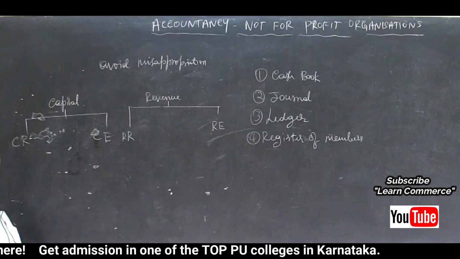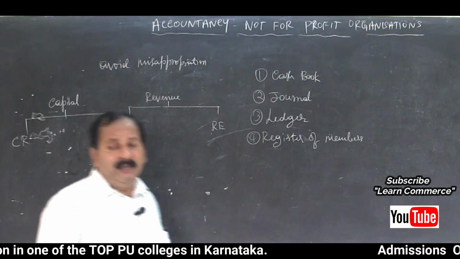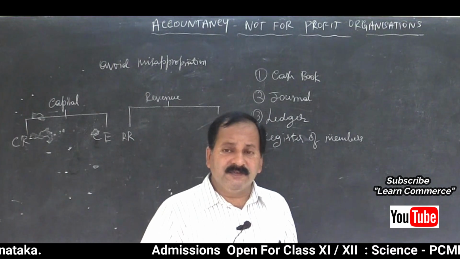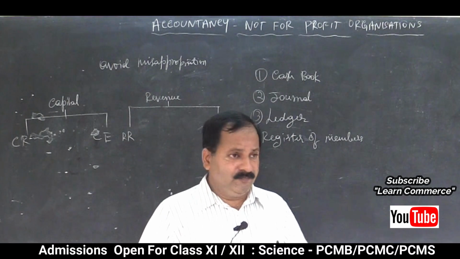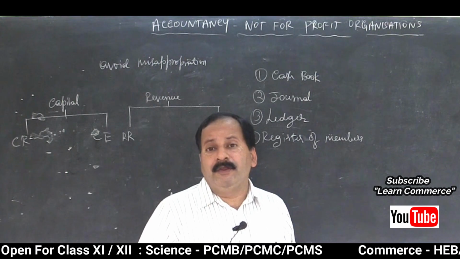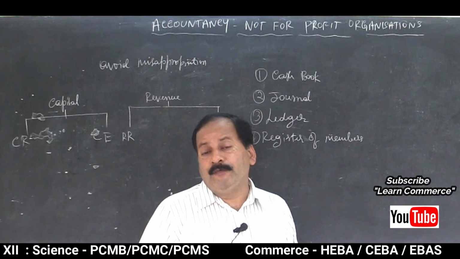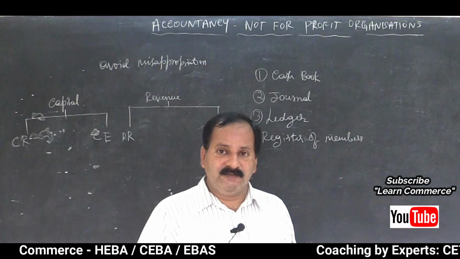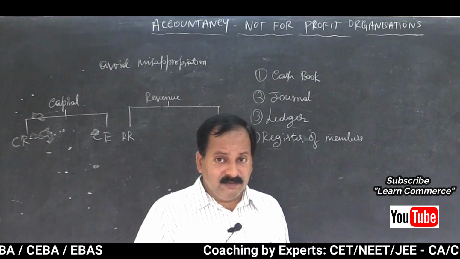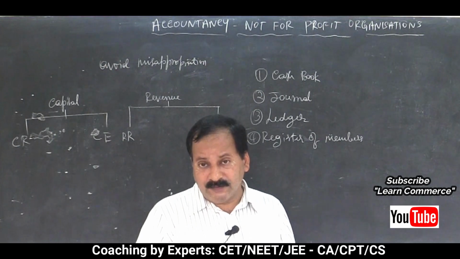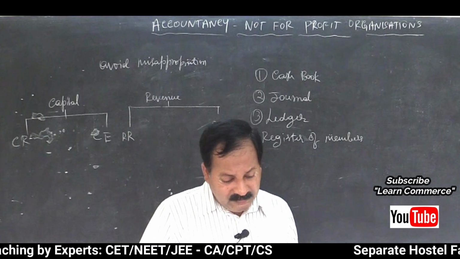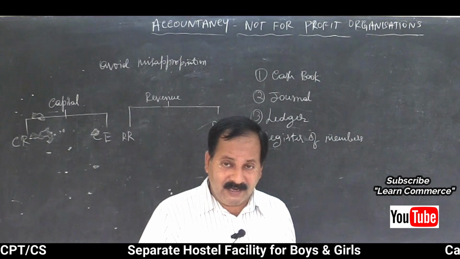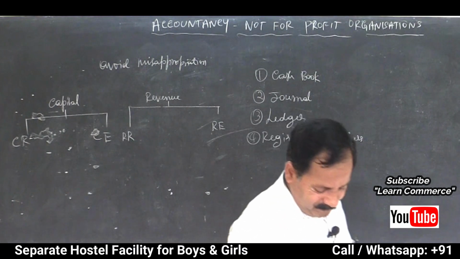Likewise, capital receipt. They are not recurring in nature, they are not repetitive in nature, isn't it? So such receipts like specific donations, donation for construction of a swimming pool, capital receipt. Legacies, that I will explain later, that is also a capital receipt. Okay, this is about the capital receipt, capital expenditure, revenue receipt and revenue expenditure.